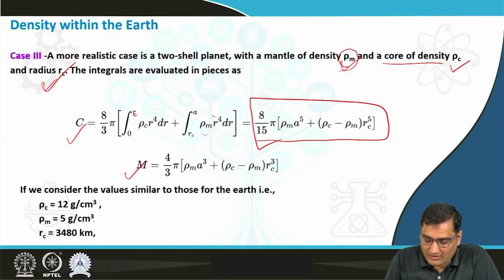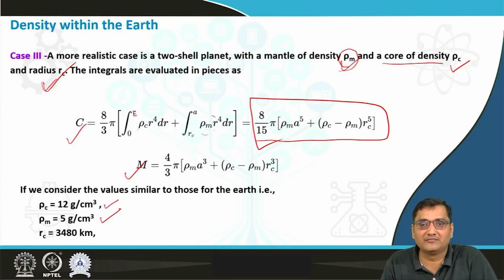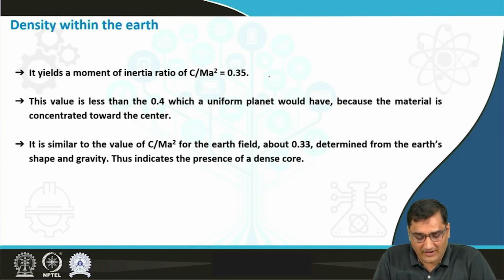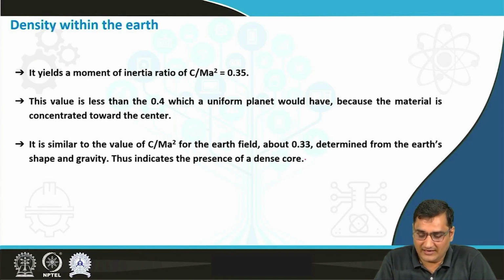And when we take the ratio after considering the values of rho m, rho c and rc similar to those of the earth, we can take these values. Rho c is equal to 12 gram per centimeter cube, rho m is equal to 5 gram per centimeter cube, and the radius of the core is 3480 kilometers. So finally, when we incorporate all these values into these expressions, we get the ratio of moment of inertia to the mass equal to 0.35. So you can understand this. In case one, we have taken the Earth to be uniform.